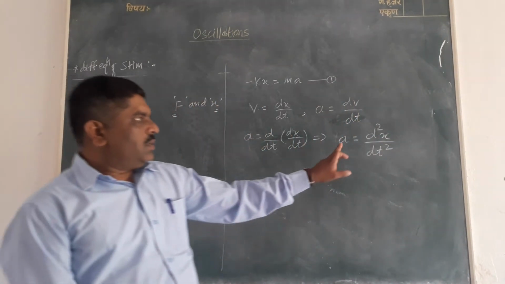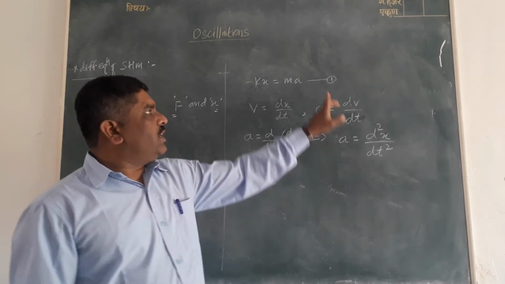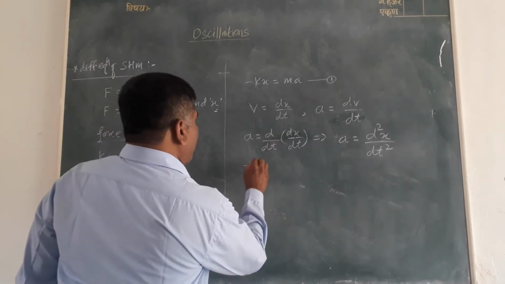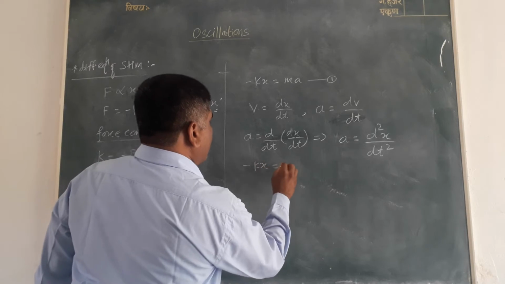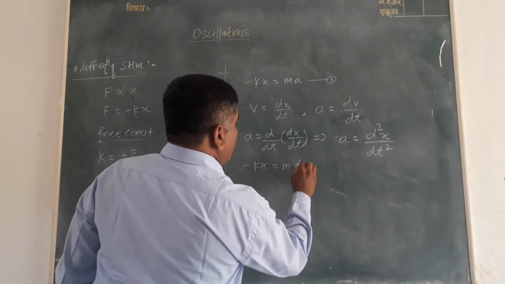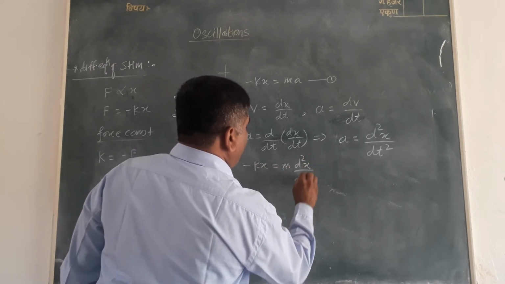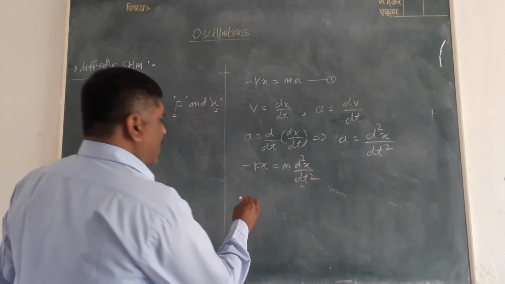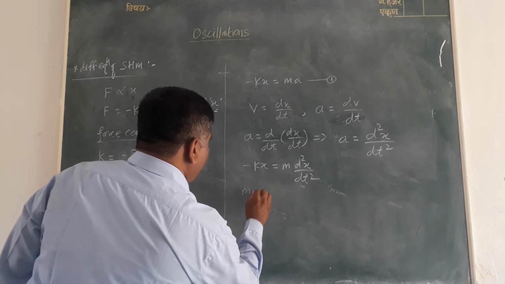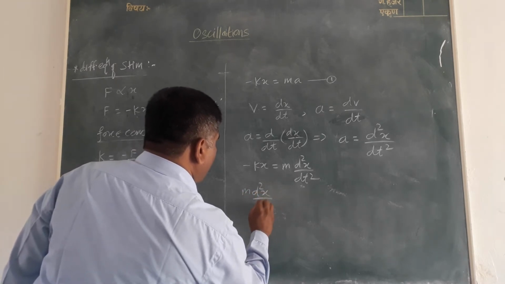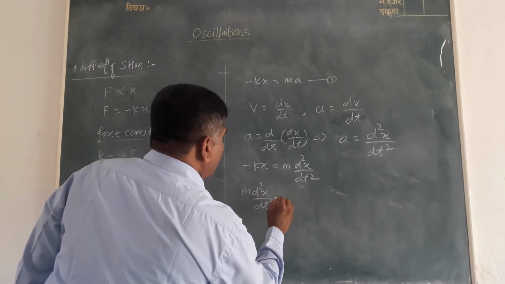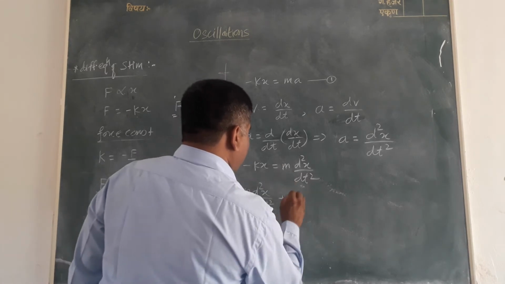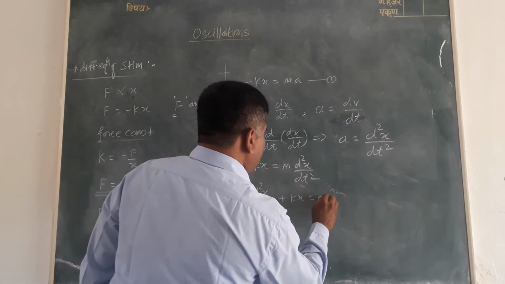Put the value of acceleration in equation 1, we get minus kx is equal to m into d square x upon dt square. Rearranging the terms, that is m d square x upon dt square plus kx is equal to 0.